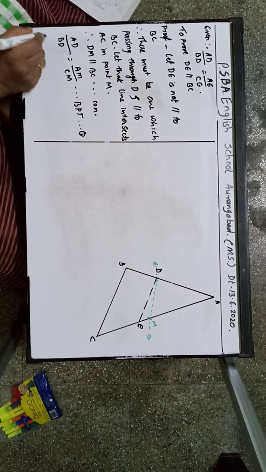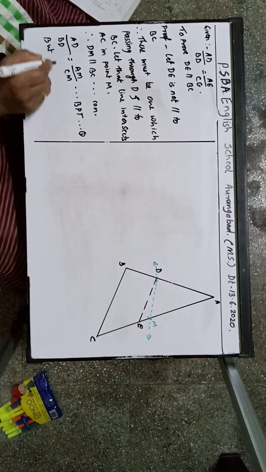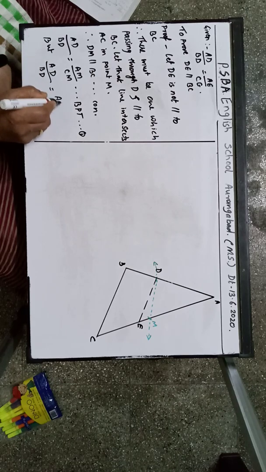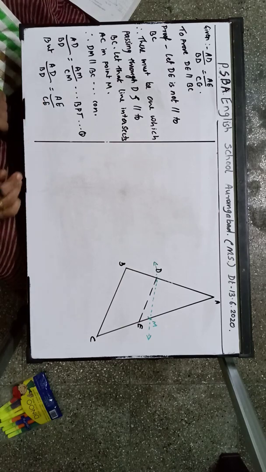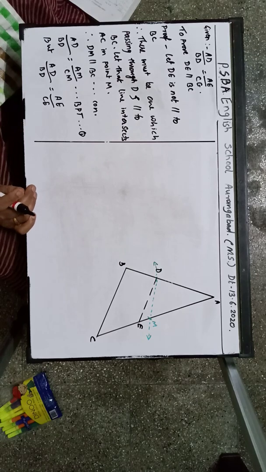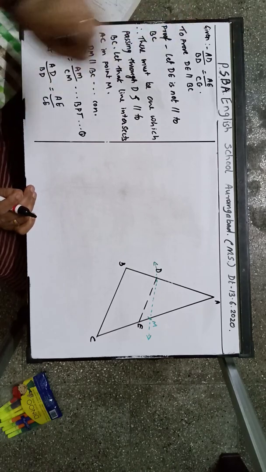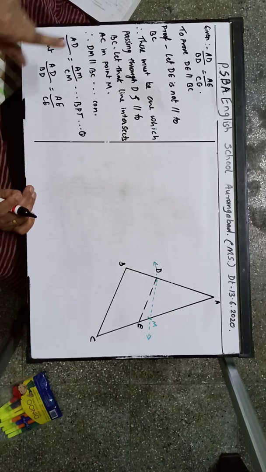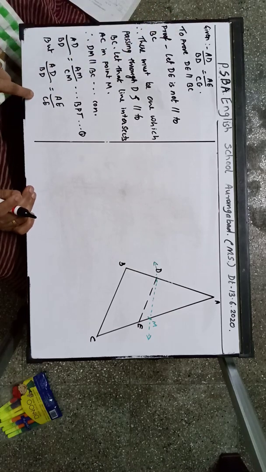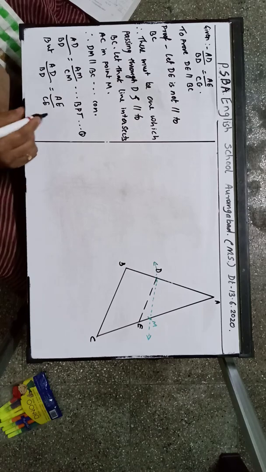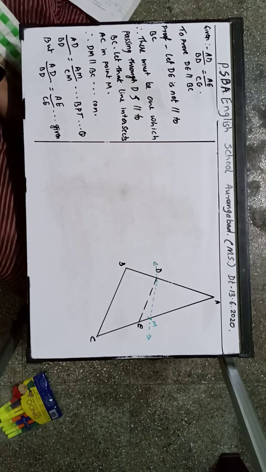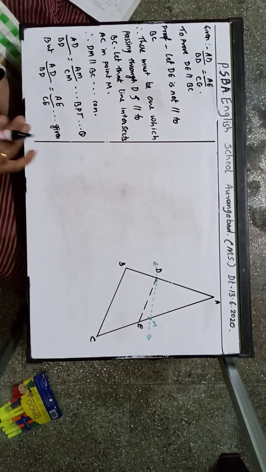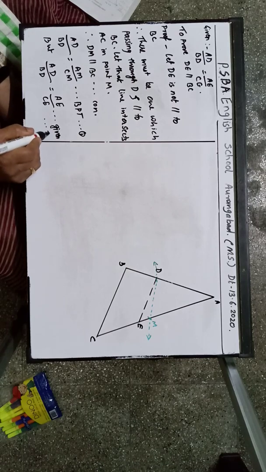Now, but AD upon BD is equal to AE upon CE. Now children, keep in mind that whatever we say may be wrong, but whatever is given, that is always true. Therefore AD upon BD is equal to AE upon CE is always true. Why is this so? It is because it is given to us. So given is always true, correct? We may be wrong. This is statement number 2.